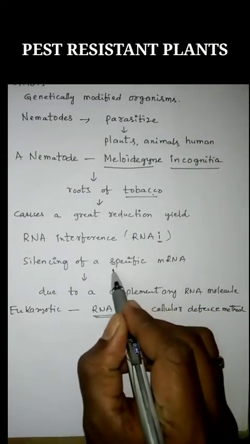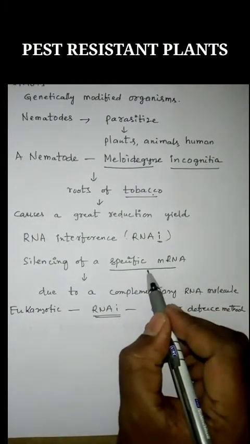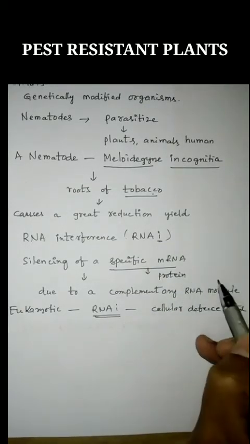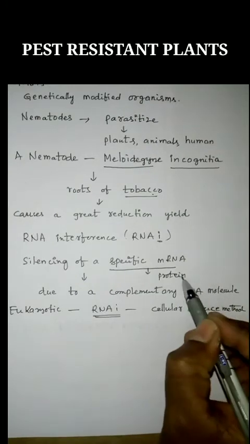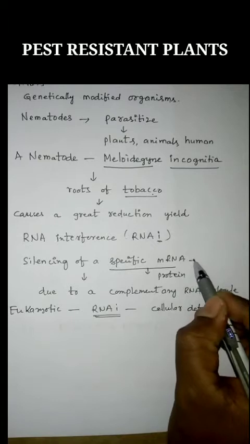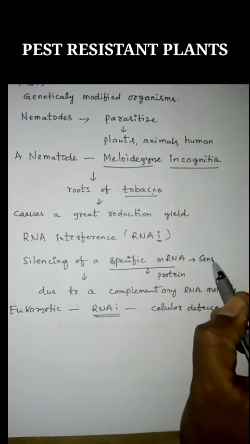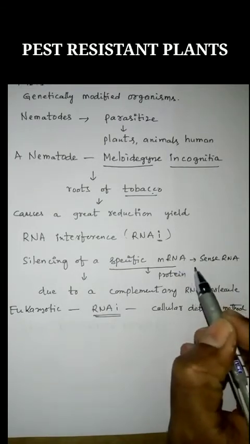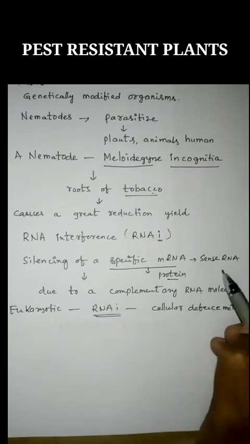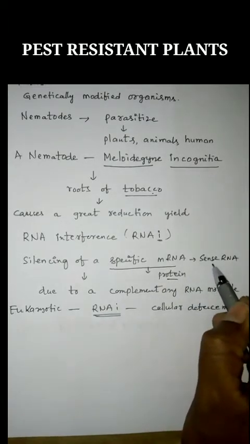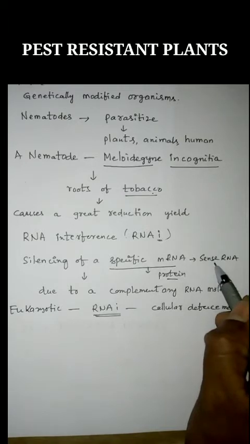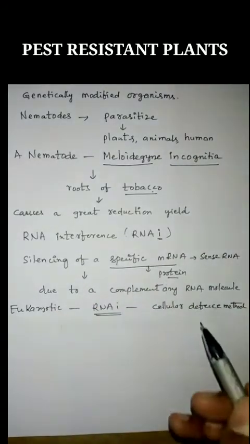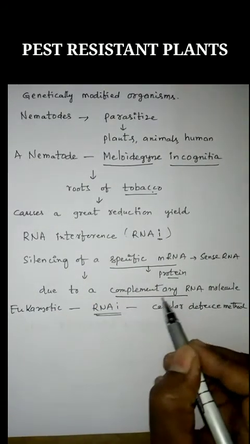Here the specific mRNA is the mRNA which actually produces protein, and this mRNA is also called sense RNA. This sense RNA is silenced due to a complementary RNA molecule.